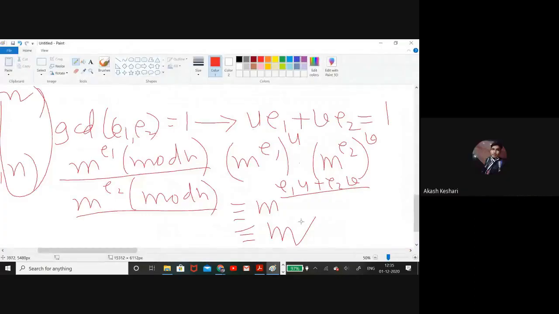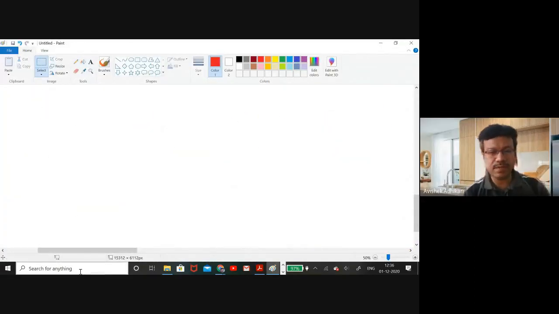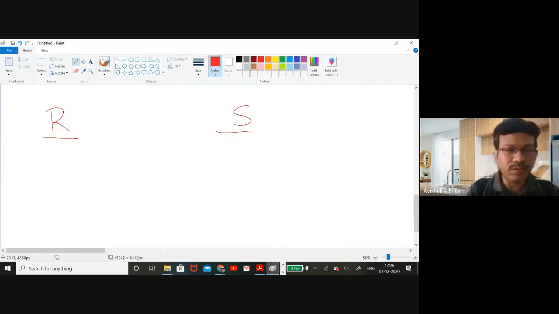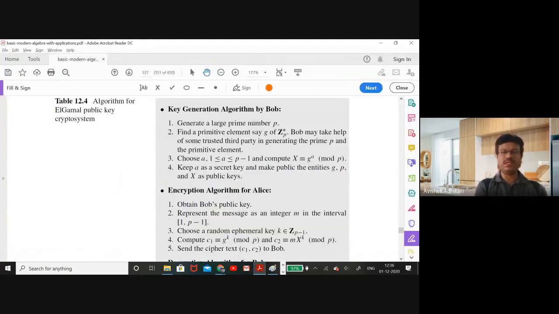Here also we have a similar situation, a sender and a receiver. Suppose he is the receiver and he is the sender. Again, like in a public key crypto system, it's the duty of the receiver to act first. So he or she should have the infrastructure first, that is known as the key generation algorithm. Let us have a look at what the key generation algorithm is.